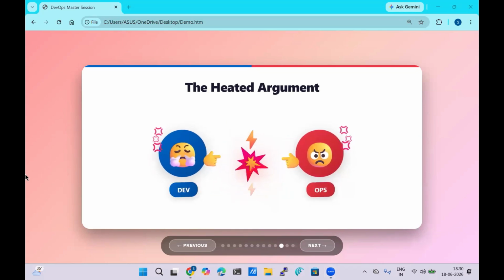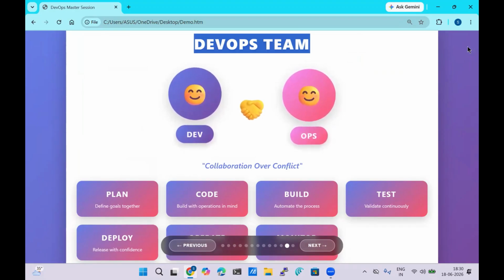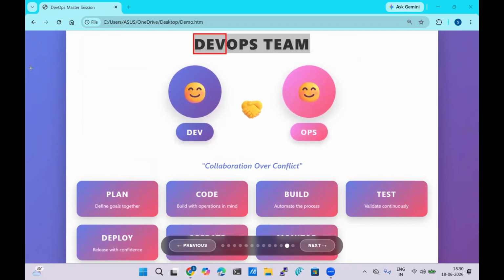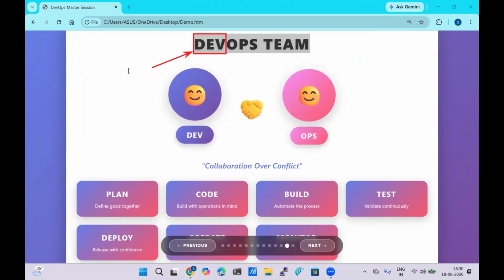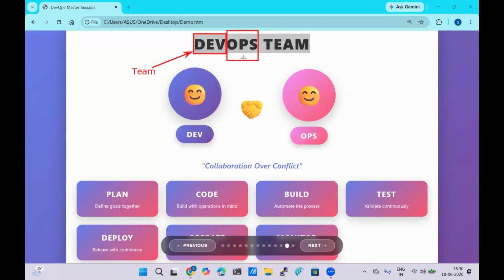To avoid this type of situation, we are having the DevOps team. If you observe closely, in DevOps, the first three letters, Dev, represent the development team. The last three letters, Ops, represent the operational team.